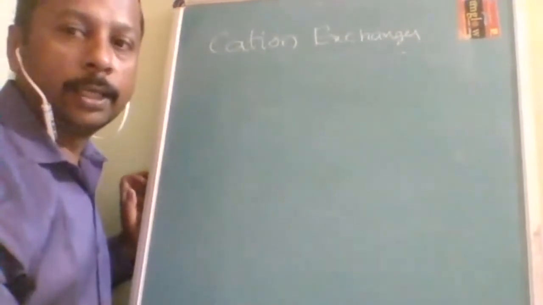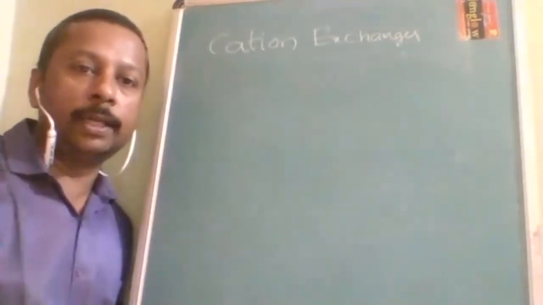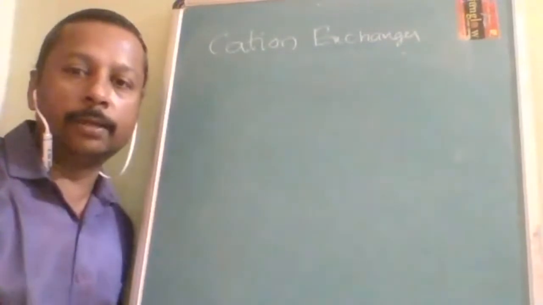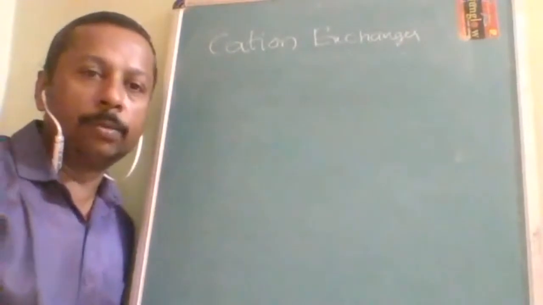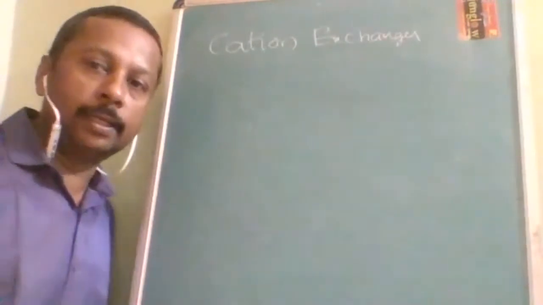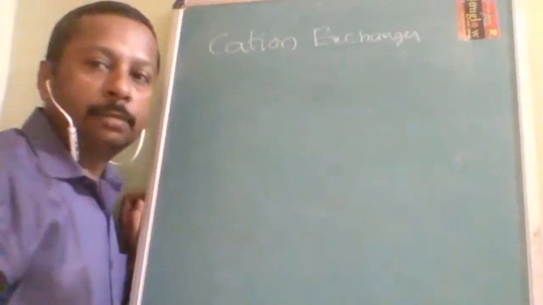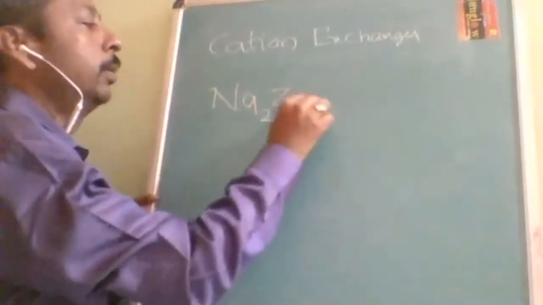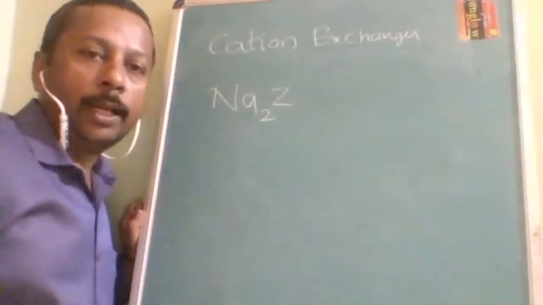Actually, in the starting definition itself, I told you hardness is due to calcium 2 plus and magnesium 2 plus ions. These two ions are causing the hardness, so they need to be exchanged. There is no problem with the sulfate or the nitrate. So the cation exchanger does that part only. It will exchange with sodium. So there you will use sodium zeolite, Na2Z. Na2Z means sodium zeolite. Zeolite is an aluminosilicate.